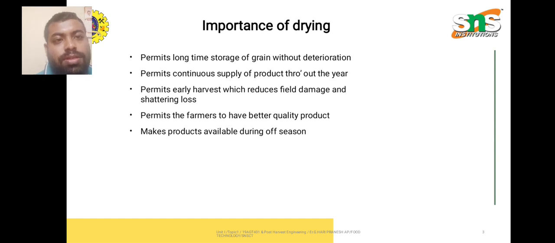Now we are going to discuss the importance of drying. It permits long time storage of grain without deterioration. Drying permits continuous supply of product throughout the year. It permits early harvest, which reduces field damage and shattering loss. It permits the farmers to have better quality product. It makes the product available during the off season also.